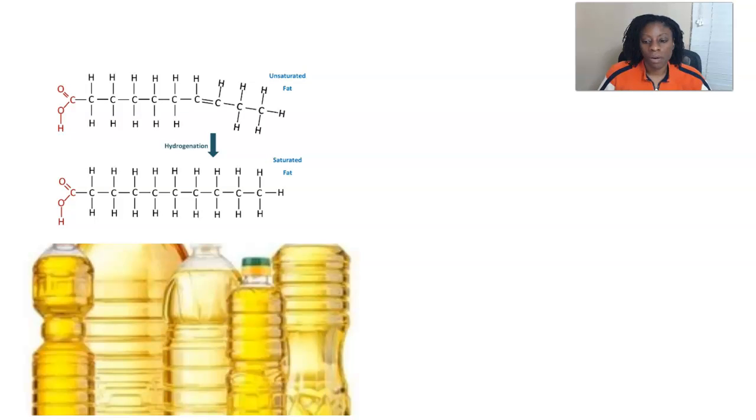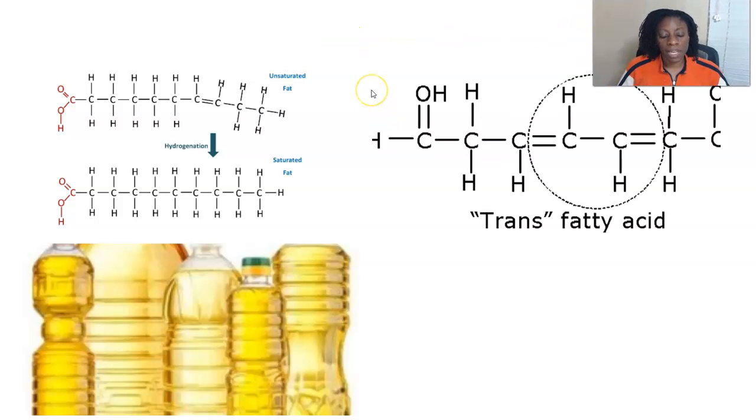All right, so this is what was naturally unsaturated oil, but hydrogen atoms were added to make it essentially a saturated fat. Sometimes during the hydrogenation process, trans double bonds are created. So trans double bonds are the opposite of cis double bonds. So if we go back here, remember I said a cis double bond is one where you have the hydrogens in the double bond on both sides in space. A trans double bond, like what we've got here, you have the hydrogens on different sides of the bond in space. Right, and we've also got another trans double bond right there. So that can happen during this synthetic process of changing an unsaturated fat to a saturated fat.